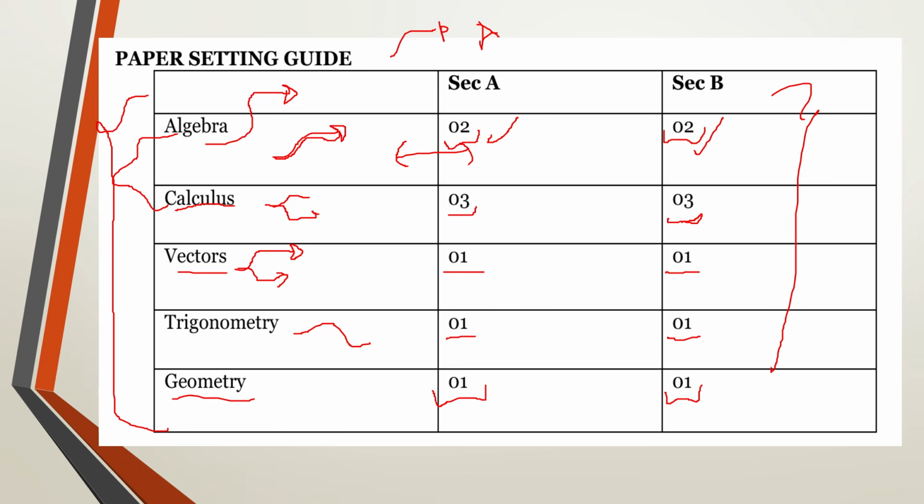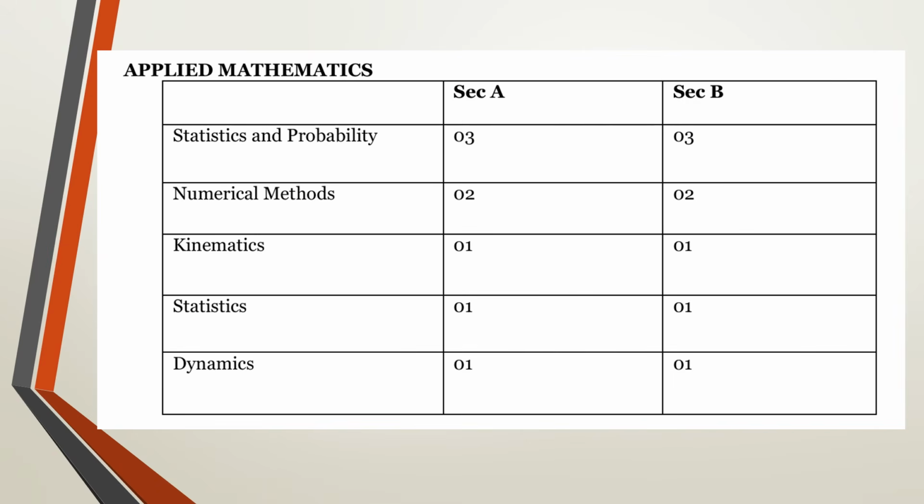Now let's look at the paper setting for applied mathematics. If you look at applied mathematics, we are going to get 3 numbers in section A and in section B coming from statistics and probability. This is the area of interest of most of the learners, and some of you tend to neglect mechanics. If you have neglected mechanics, you're only going to get 6 numbers in section A and section B in total.